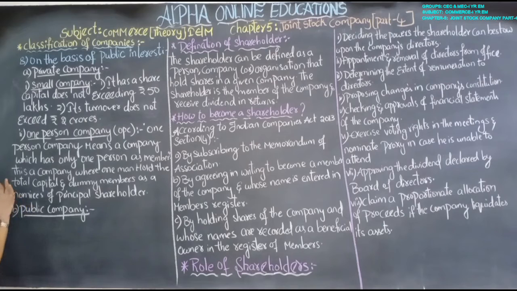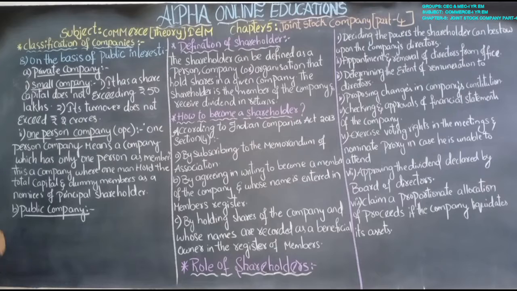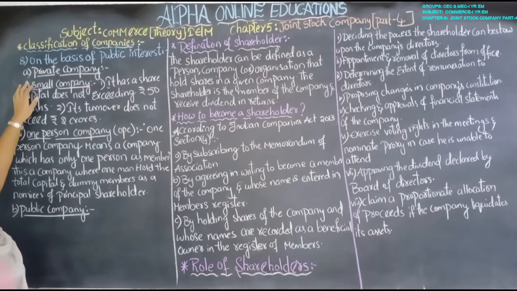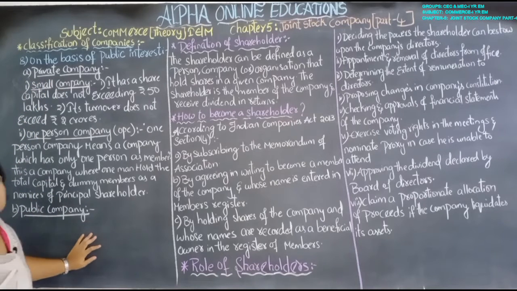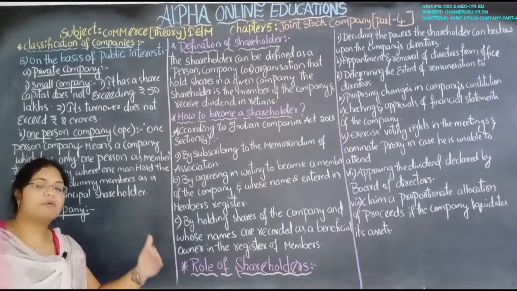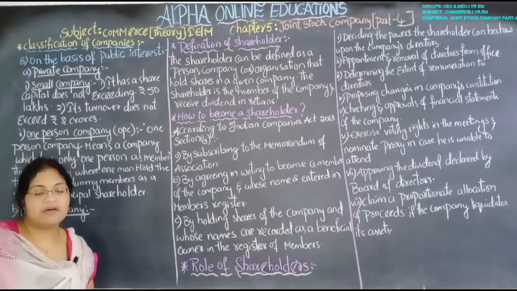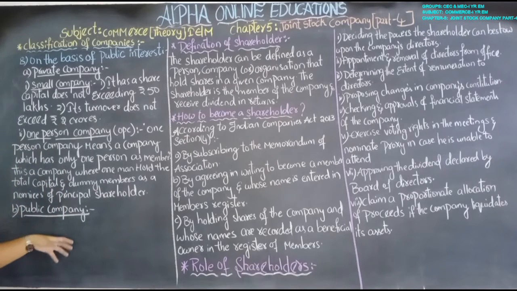Let us first focus on the classification of companies, the last one which we left in the previous session. On the basis of public interest, companies are private company and public company. In the first session we discussed the differences between the private company and public company in detail, so I am not explaining it again.